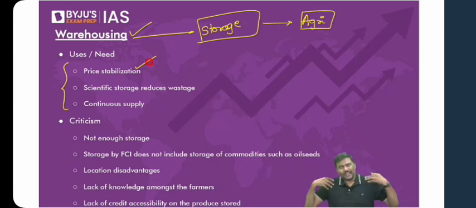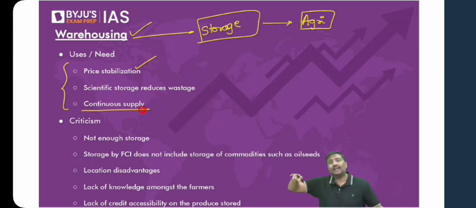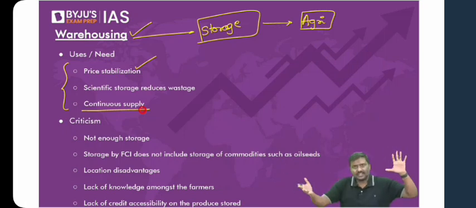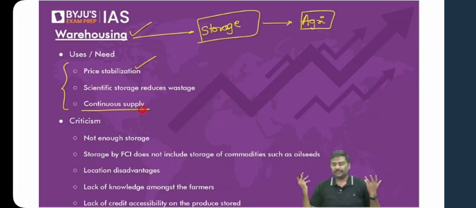So we have to ensure that one, prices will be stable in the market. Second, we also have to ensure that supply will be adjusted in the market. There has to be a continuous supply in the market. Otherwise, in 1 month, supply will be very high, prices will crash. For the next 4 months, there is no supply, prices will skyrocket. So that is dangerous. We need to moderate the supply. We need to moderate the prices.